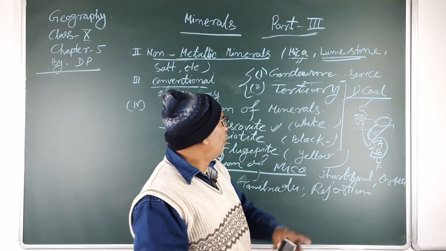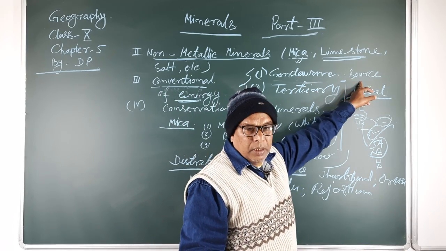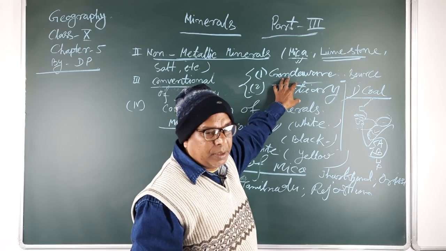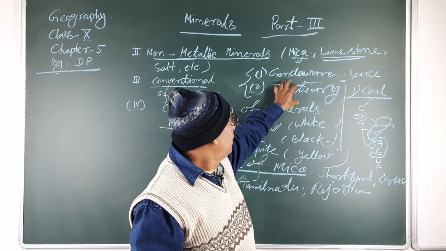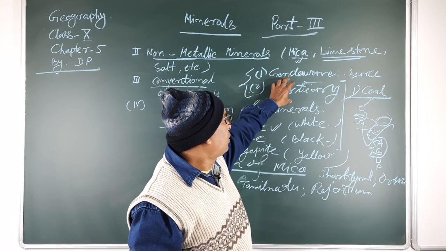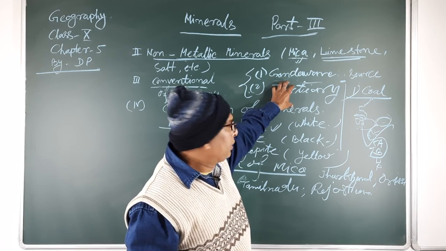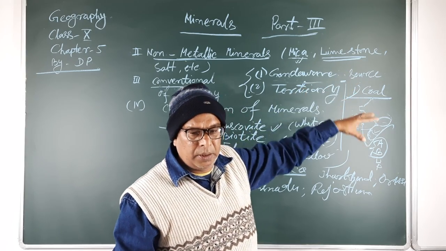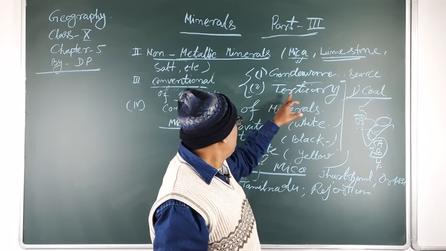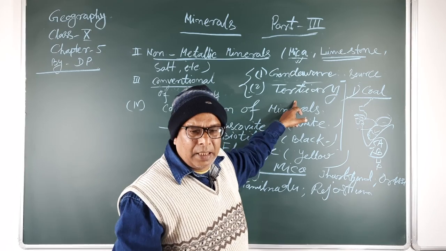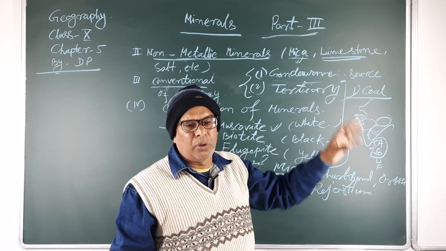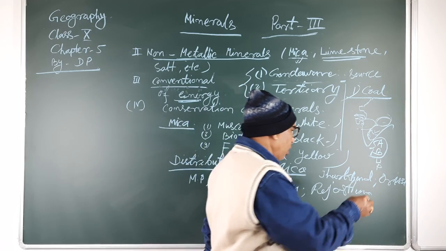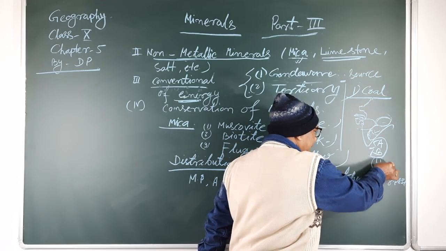These two types of coal are found under the Gondwana type of coal, approximately 10,000 years ago, and these types of coal are found in our country and the world. And the tertiary is a recent type of coal, but it is not of good quality. Under the tertiary type of coal, you will learn about lignite and peat.